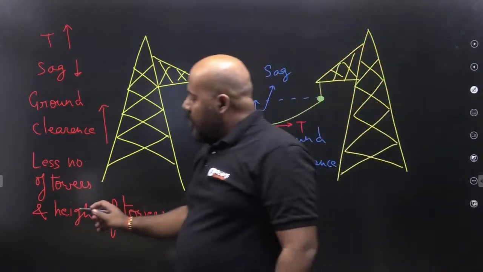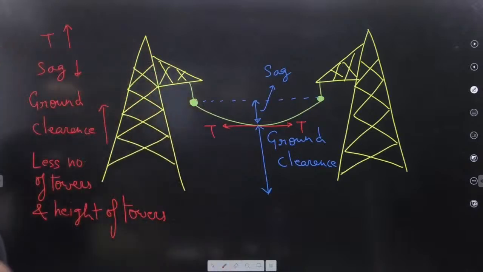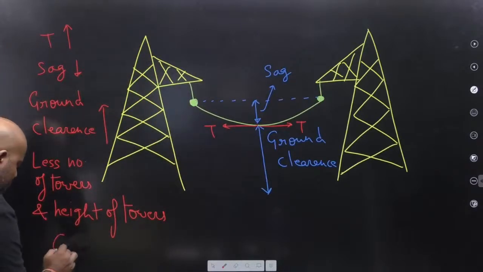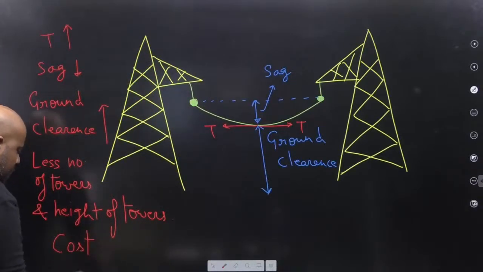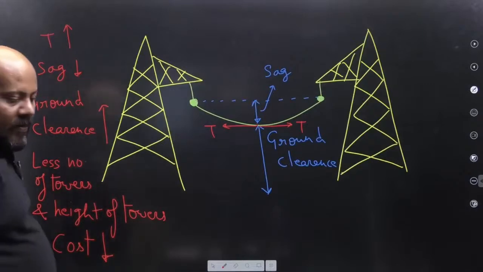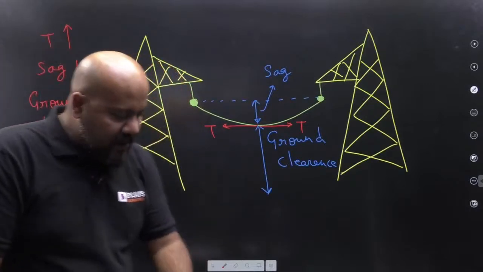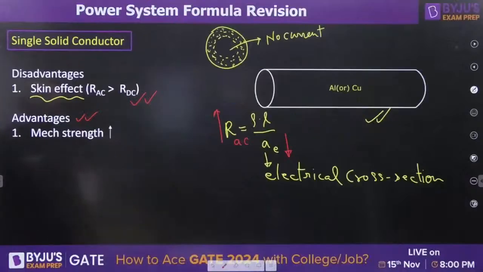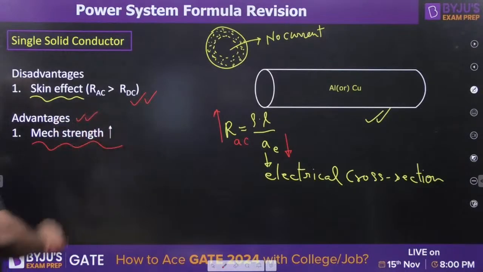Then there is going to be a significant reduction in the cost of the transmission. Then that overall cost is going to be less. So this is the relation. How mechanical strength is going to be important. Is it clear? Now we are going for the second design.